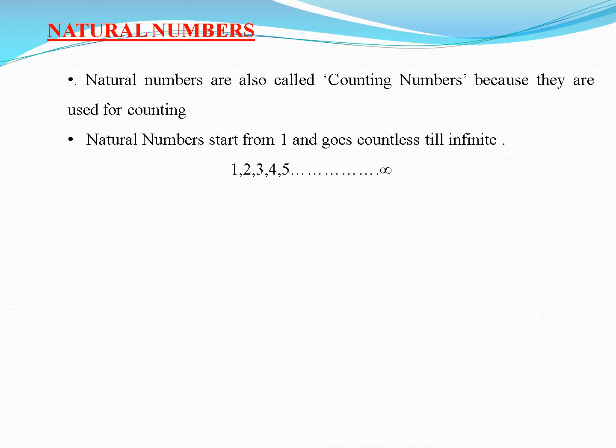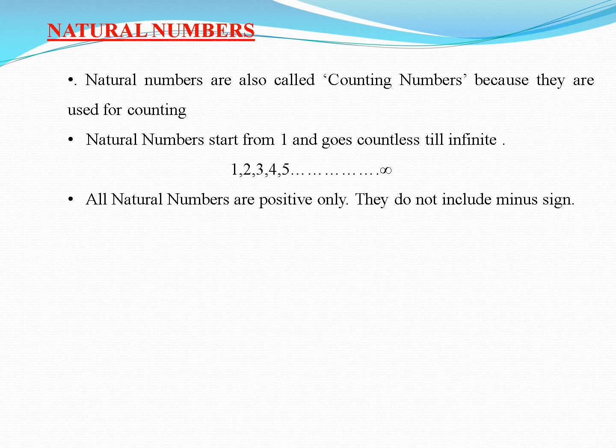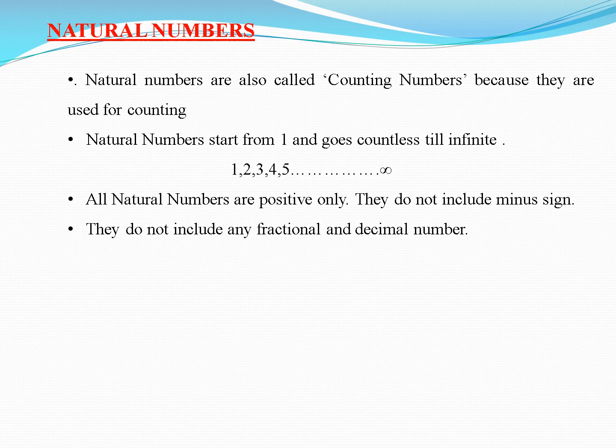So natural numbers start from 1 and go on countlessly to infinity. All natural numbers are positive only. They do not include any minus sign. Also, they do not include any fractional or decimal number.